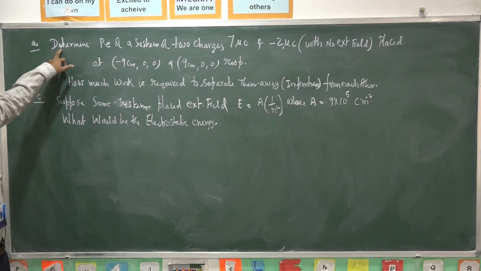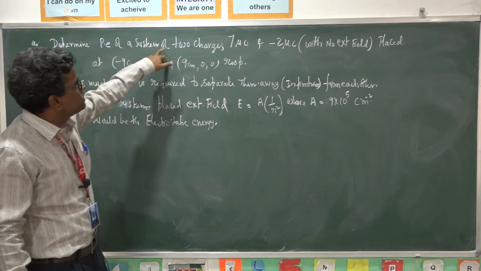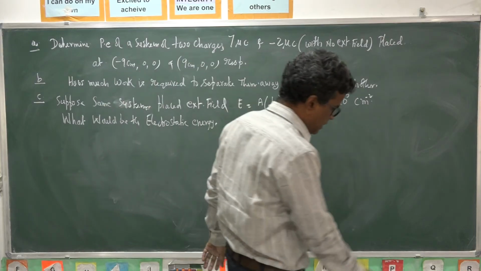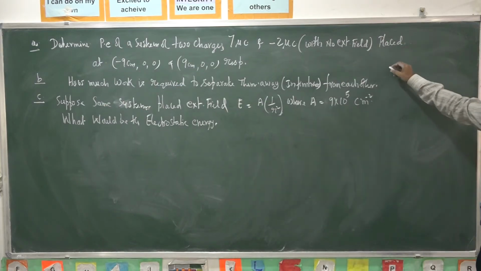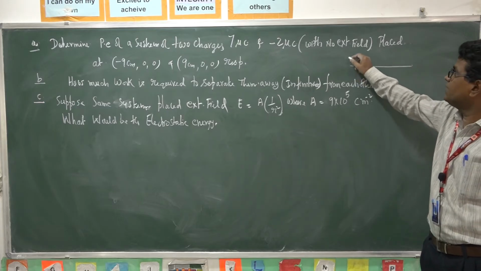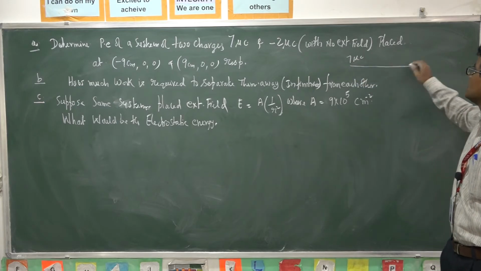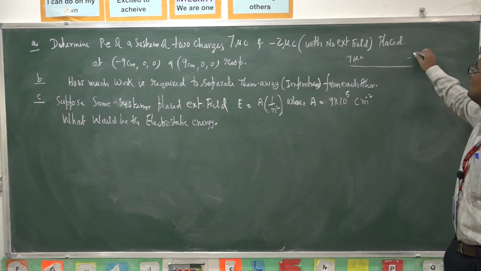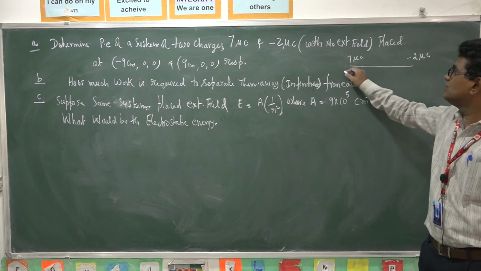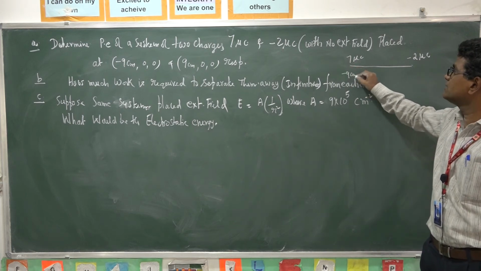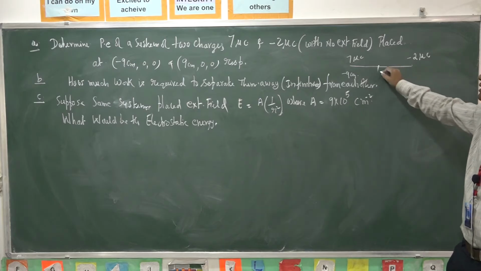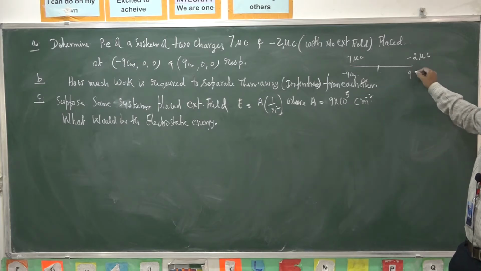First one is to determine the potential energy of the system of two charges. So there are two charges, 7 microcoulombs and minus 2 microcoulombs, placed at minus 9 centimeters, let it be the x-axis, origin, plus 9 centimeters.